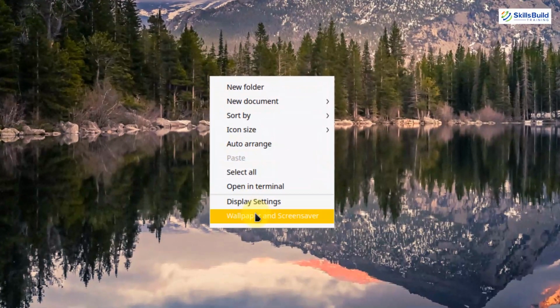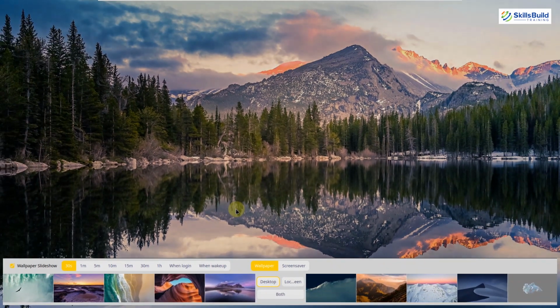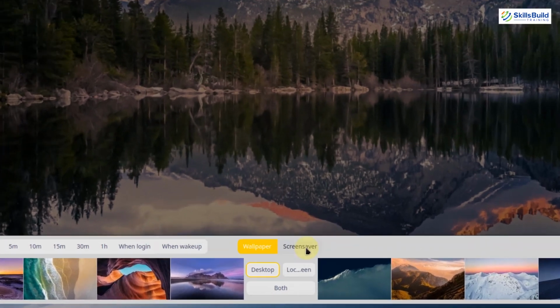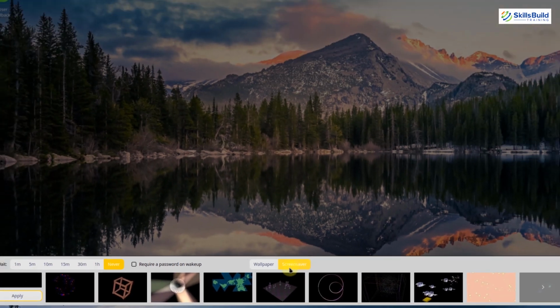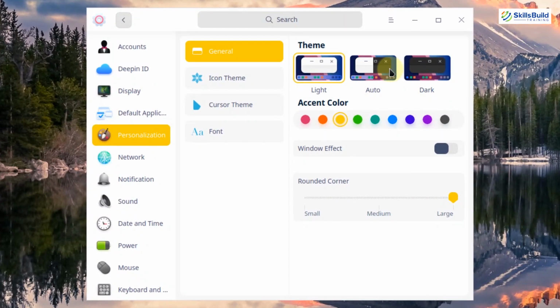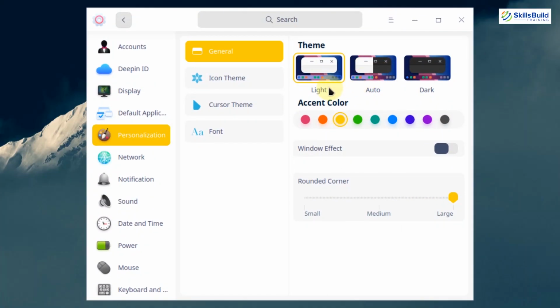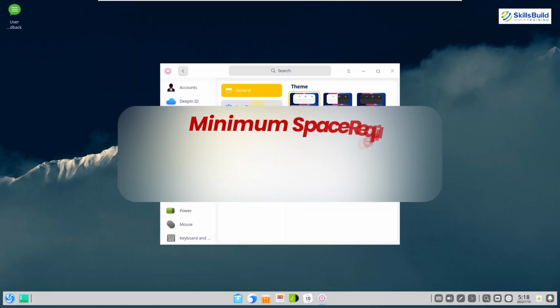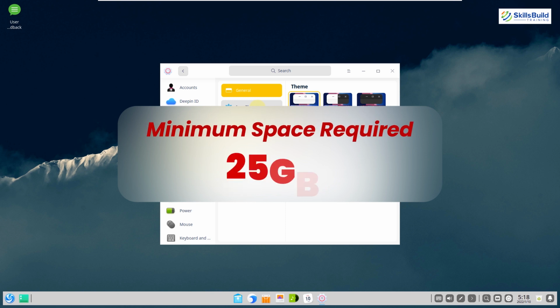You have a significant number of wallpapers and some themes to choose from. As you can see, we have a lot of wallpapers and screensavers that we can select for our desktop. Same goes for themes. We have 3 themes available in Deepin. And with themes, we have a lot of customization that we can perform in terms of the user interface of this beautiful Linux distribution. The minimum space that you require to install this Linux distribution is about 25 gigabytes.